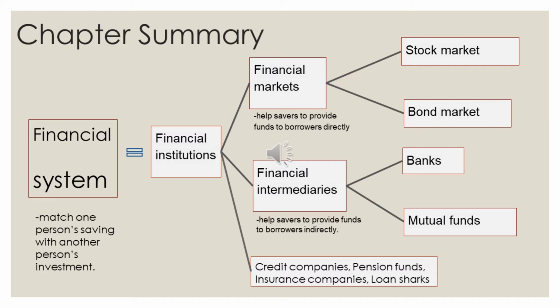First, financial markets help savers provide funds to borrowers directly, for example, stock markets and bond markets. Second, financial intermediaries help savers provide funds to borrowers indirectly. For example, there are banks and mutual funds. For other financial institutions, there are credit companies, pension funds, insurance companies, and loan sharks.